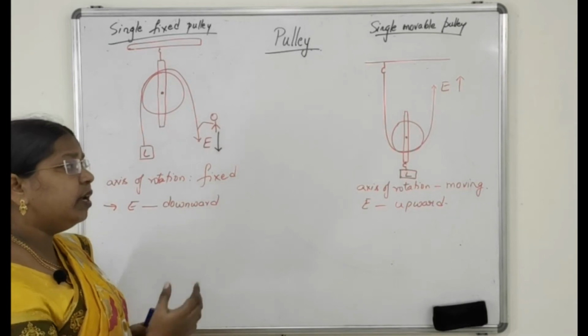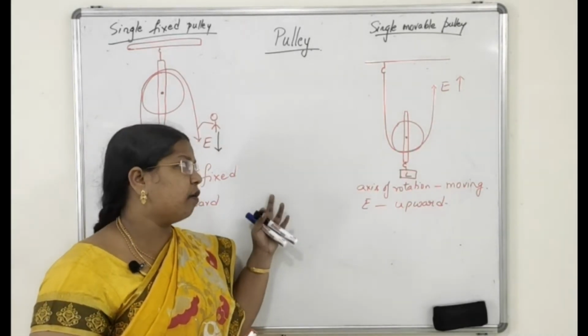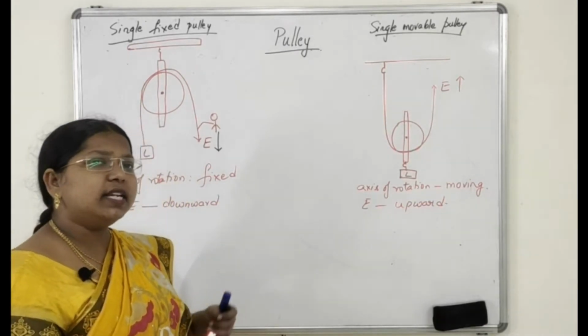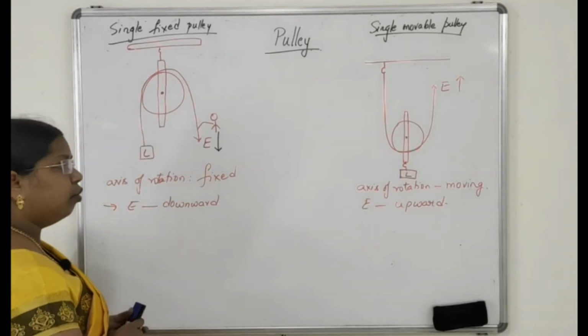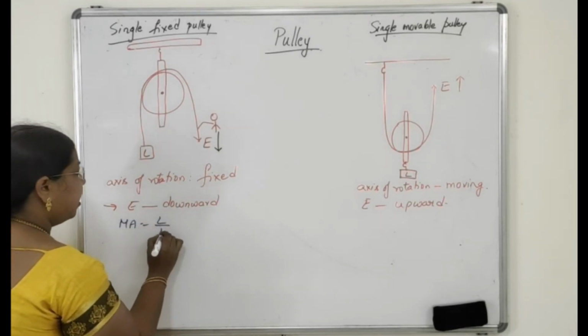Okay. Now we will talk about the mechanical advantage, velocity ratio and efficiency of these two pulleys. So what is mechanical advantage? We already know mechanical advantage is the ratio of load by effort.